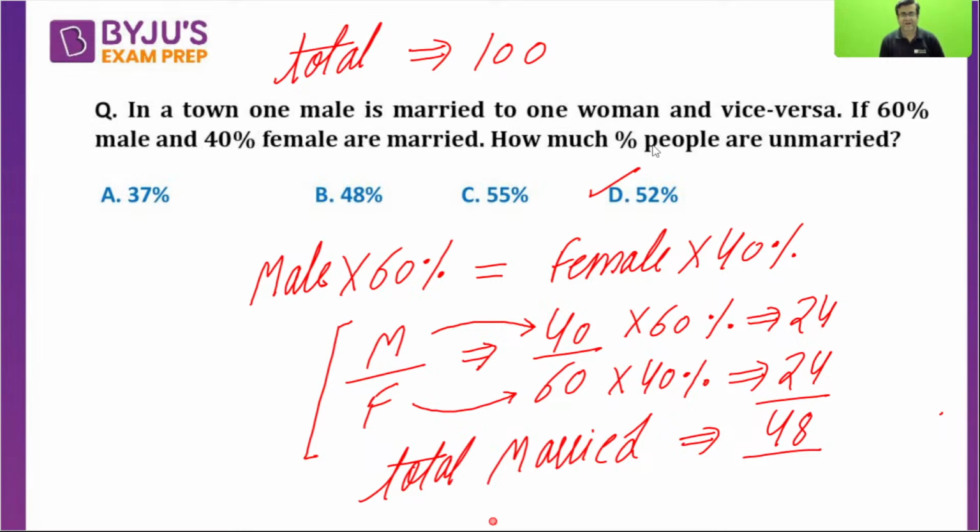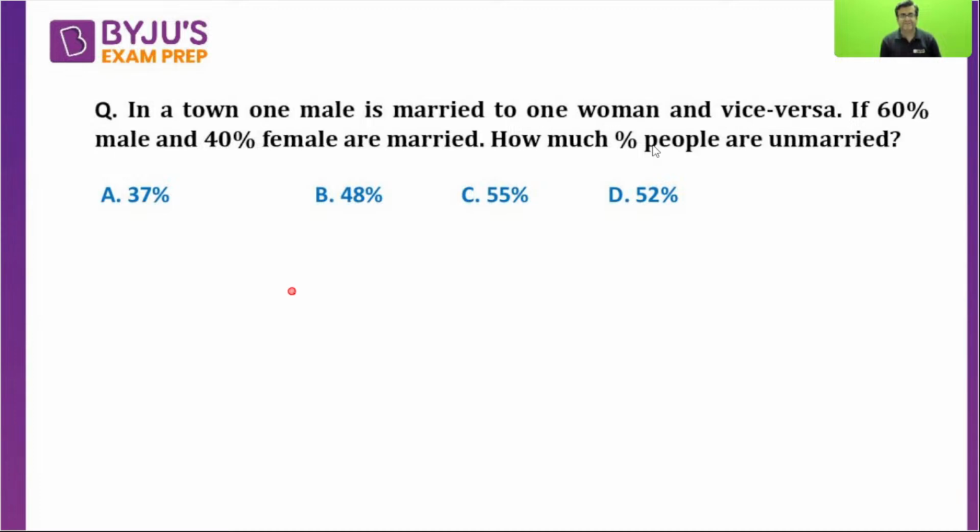Male is not 60, Gaurav. Male is 40. Female is 60. It means you have not read the question carefully. Percentages cancel out. Okay, everybody just listen again. In a town, one male is married to one female and vice versa. One male, one female. One female, one male. 60% of males are married.